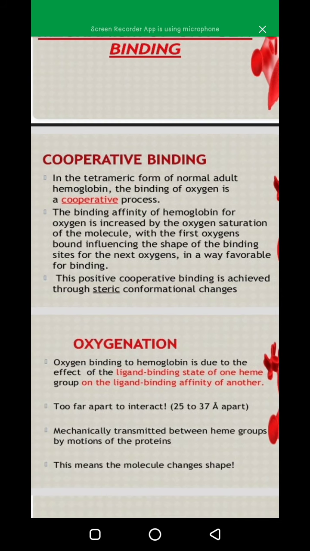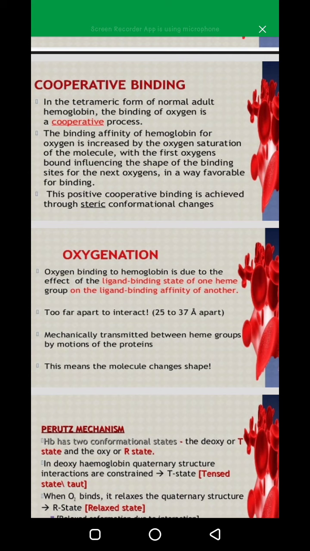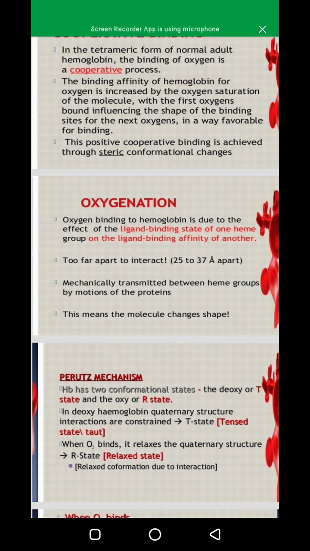It means that when one oxygen is attached to one heme group of the hemoglobin, then it becomes easier for the other oxygen molecules to attach to the other heme groups. This positive cooperative binding is achieved through steric conformational changes. Now, what is oxygenation? Oxygen binding to hemoglobin is due to the effect of the ligand binding site of one heme group on the ligand binding affinity of another heme group. It means that they are too far apart to interact, जितने दूर मॉलिक्यूल होंगे उतने ज़्यादा इंटरेक्ट करेंगे, 25 to 37 एंगस्ट्रॉम अपार्ट.